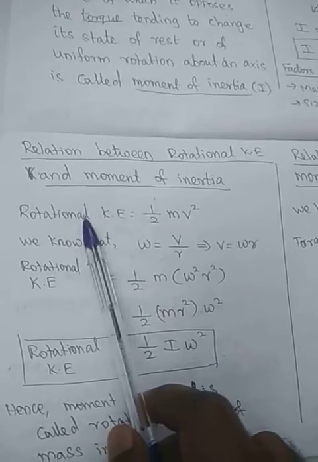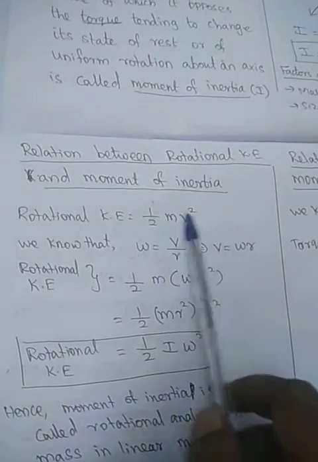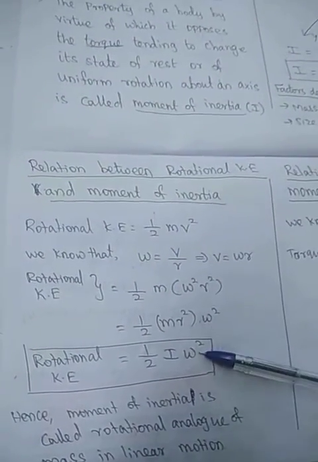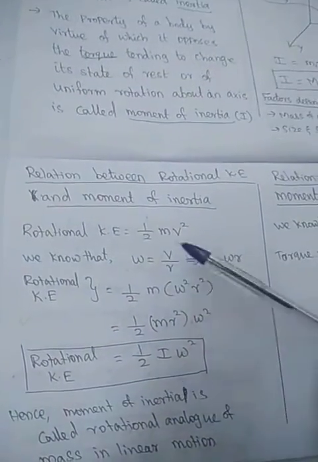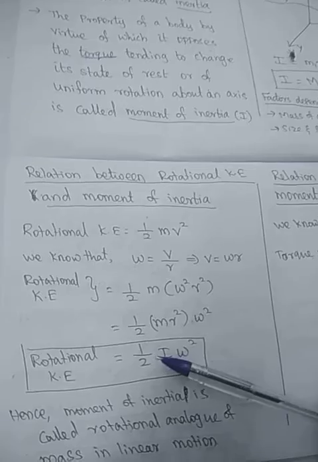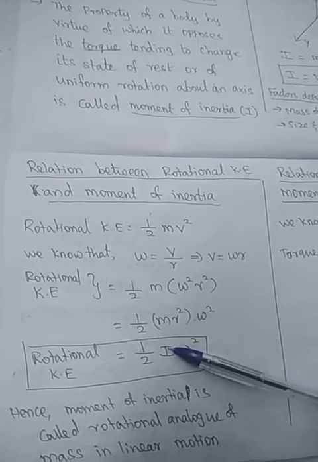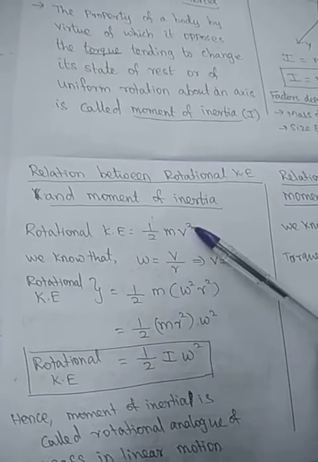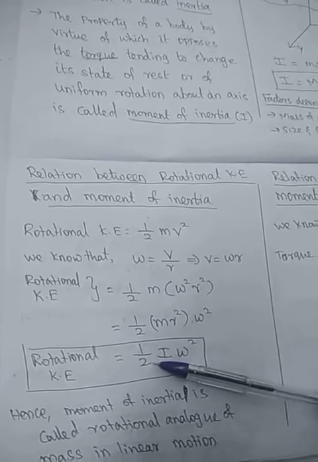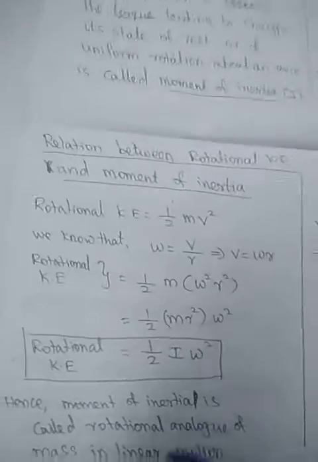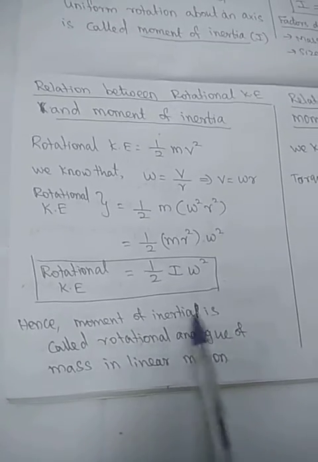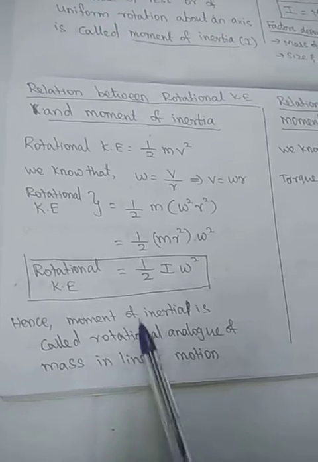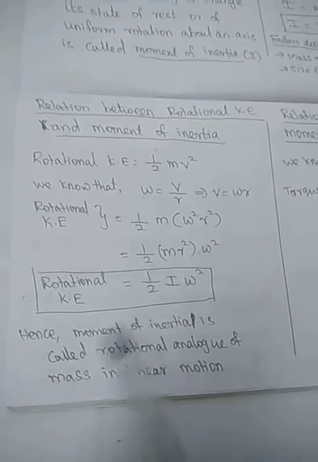Very simple. In the linear case, kinetic energy is half m v squared. In rotational motion, v becomes the angular velocity: this is the linear velocity, this is the angular velocity. The half remains, and instead of mass we substitute the moment of inertia. So the moment of inertia plays the role of mass. In the linear case we take mass as m; in the rotational case we take the moment of inertia. Hence the moment of inertia is called the rotational analog of mass in linear motion.